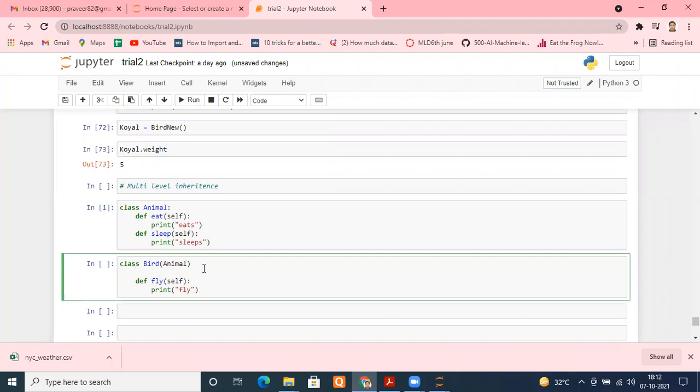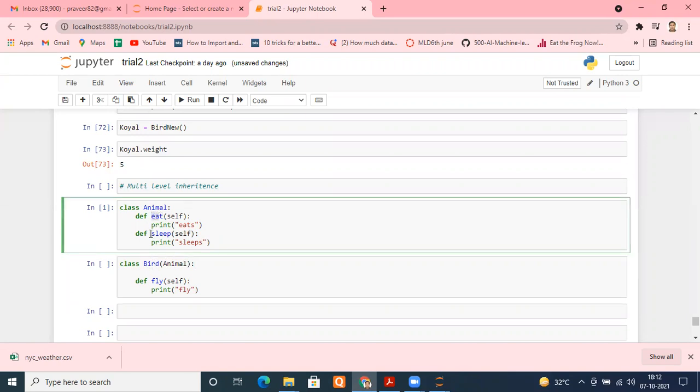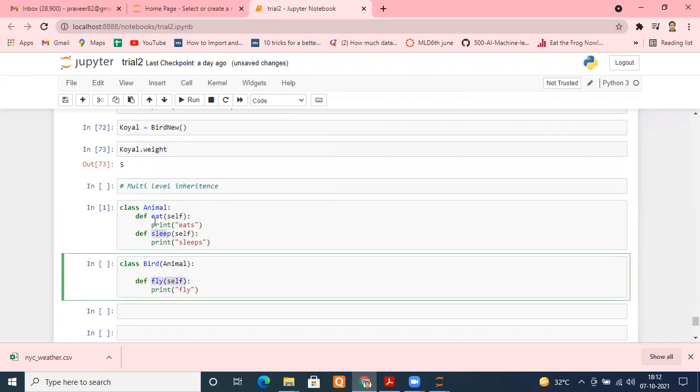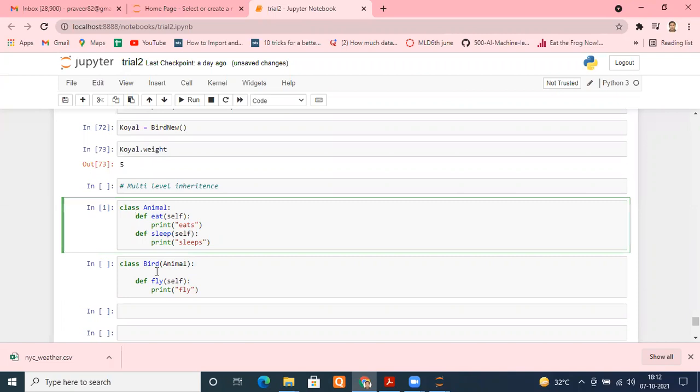Once I do that, what is going to happen? This bird will inherit the attributes and the methods of the parent class, and it can have its own method as well. So it will have three methods: fly, sleep, and eat. We are not defining these methods again, so we are following the DRY concept, which is important in the programming paradigm.